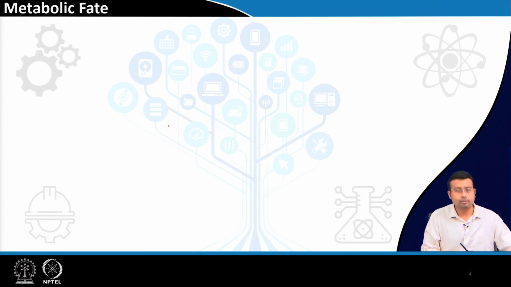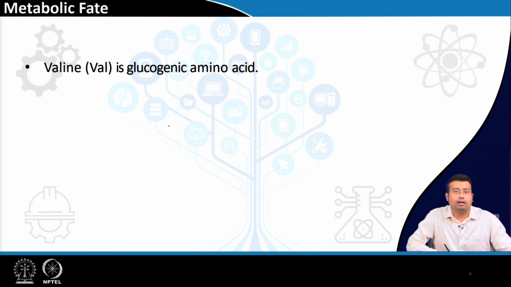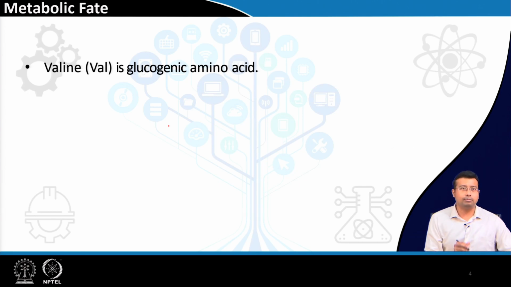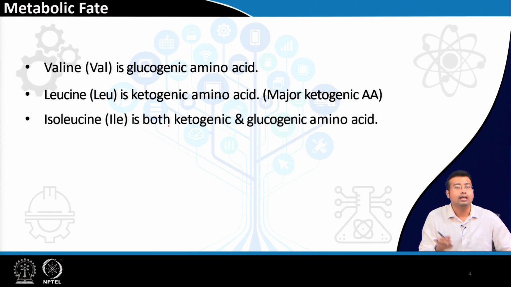So, the metabolic fate of all these amino acids, right at the beginning let me discuss for MCQ purpose. Valine is a glucogenic amino acid, leucine is a major ketogenic amino acid, the most important ketogenic amino acid that leads to formation of ketone bodies. Isoleucine has feet on both the boats, right?